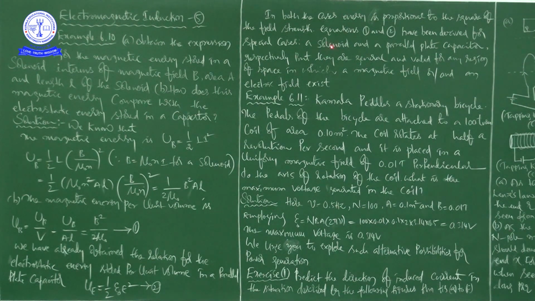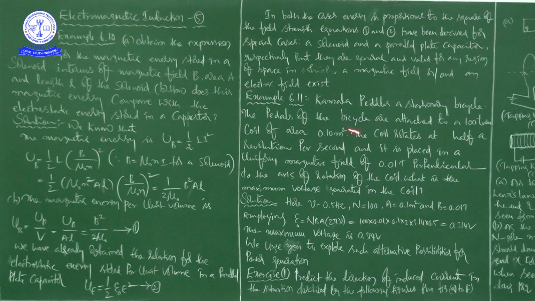The conclusion is that in both the cases energy is proportional to the square of the field strength. Afterwards, we concluded that we derived two equations, one for the solenoid and another for the parallel plate capacitor, and they are general and valid for any region of space in which a magnetic field and an electric field exist.